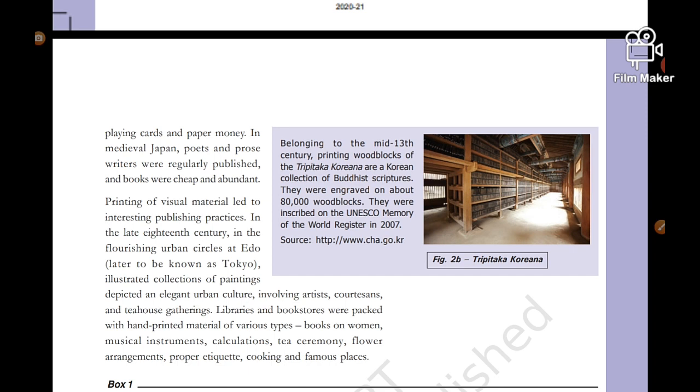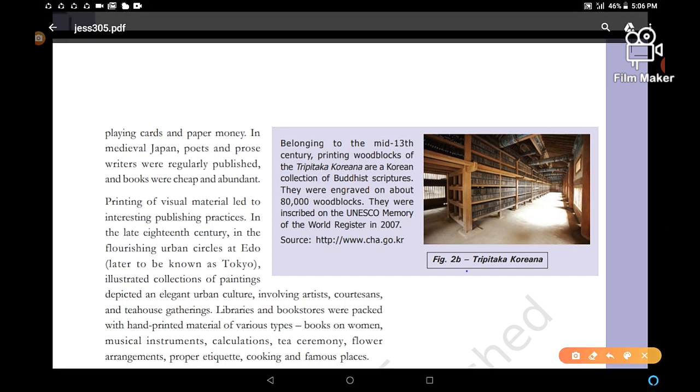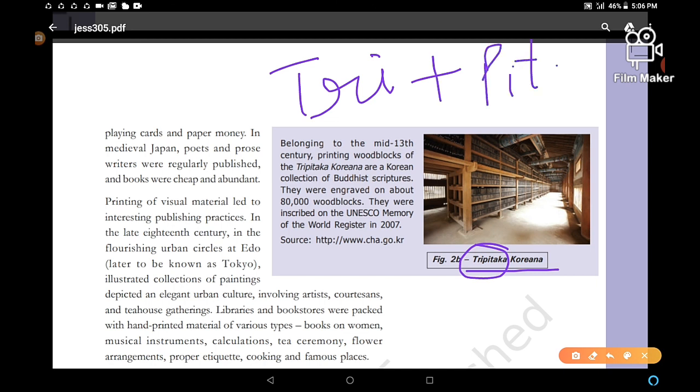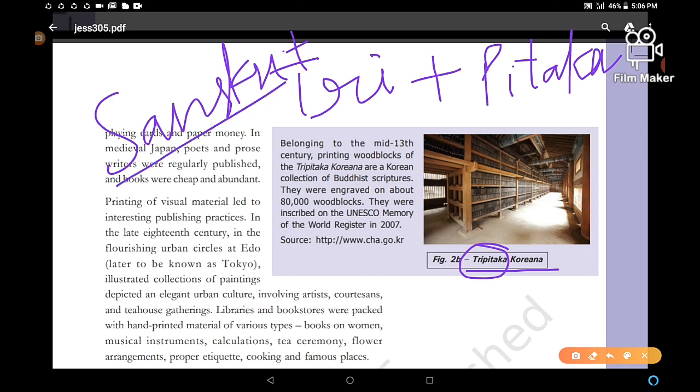This is Tripitaka Koreana. What is Tripitaka? Tripitaka is made up of two words, Tri plus Pitaka. Right? This word is derived from the Sanskrit language. Tri means three.